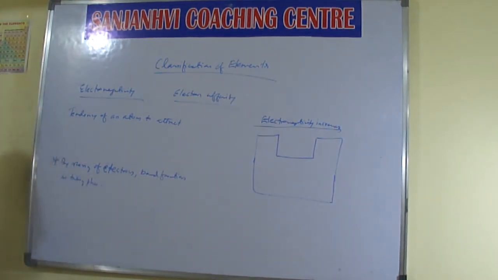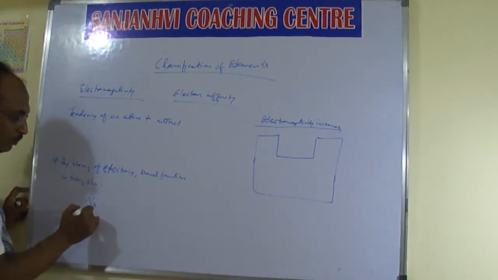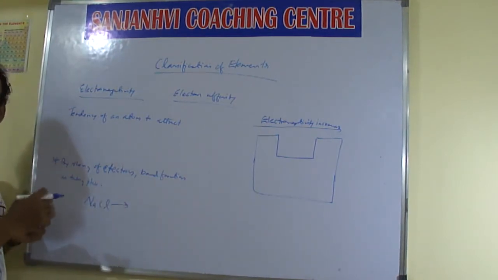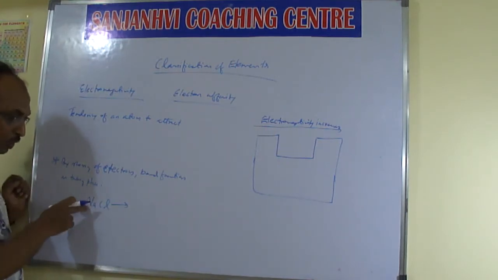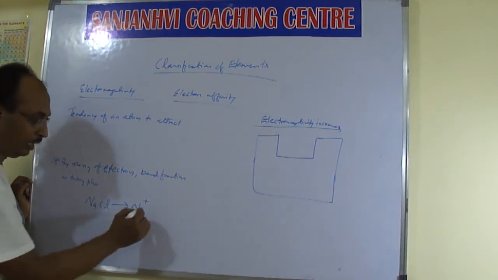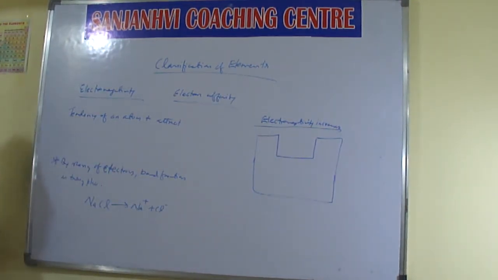Between sodium and chloride, are any electrons shared? Yes. Sodium has given one electron and chloride has taken one electron. Give and take policy. Both came together and formed sodium chloride. This is an ionic bond.